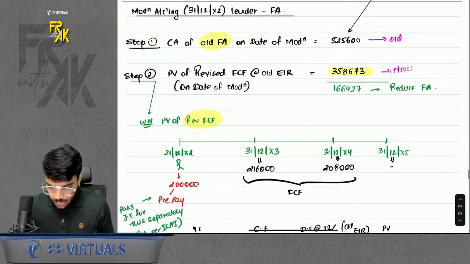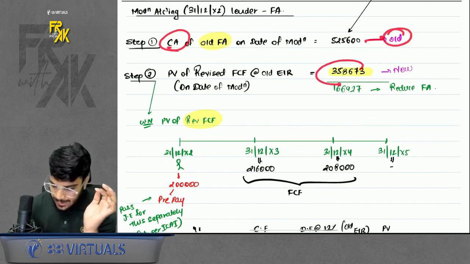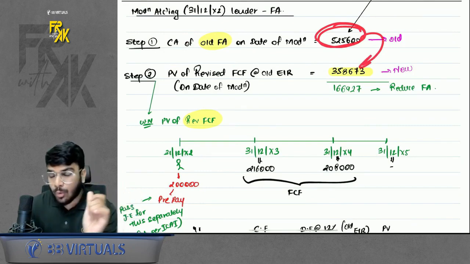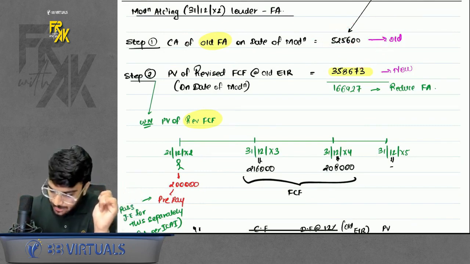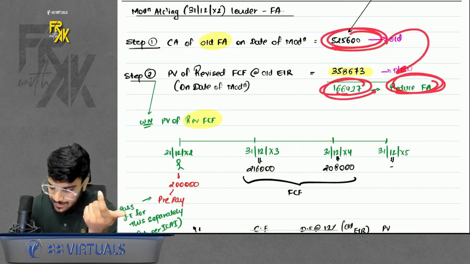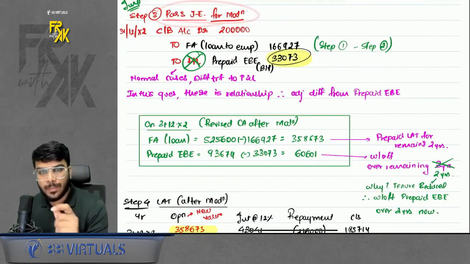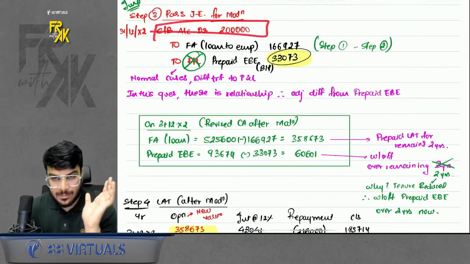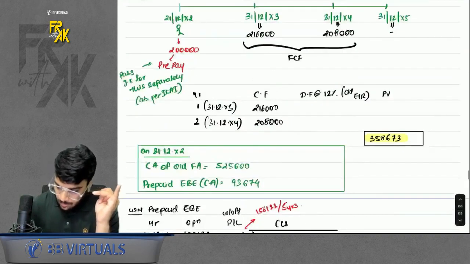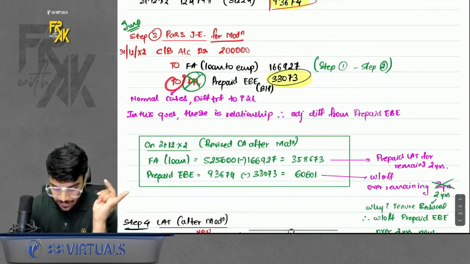Okay. So just assume that step number 1 is your old value. Step number 2 is your new value. So from old value, you have to come to the new value. So you have to reduce the financial asset by this much. In step number 3, you will pass a journal entry. How do you pass an entry? Because you have made a prepayment, you will say cash bank account debit, to financial asset. By how much amount? Whatever amount you wanted to reduce, you will record that amount in financial asset. How will you adjust the difference?